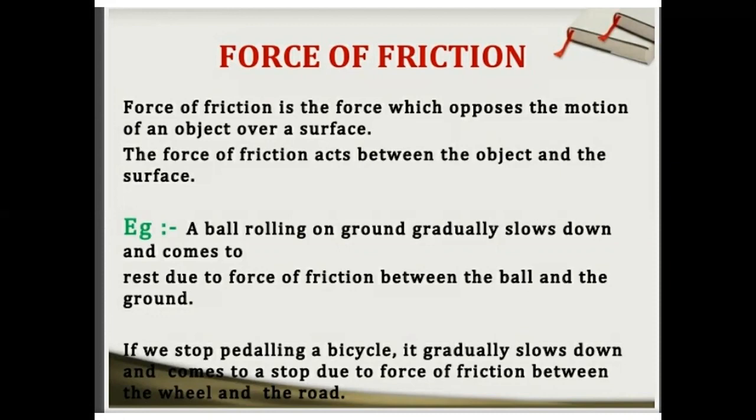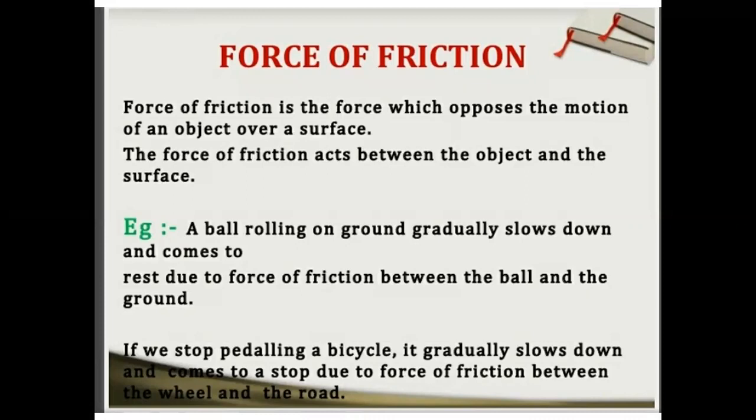And one more example I want to give you: if you throw a ball, or move a ball on the surface or on the ground, it stops after some time by itself. Means no external force is applied on it, it stops itself. So how can it be possible?